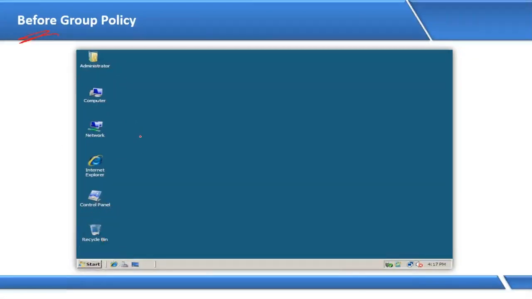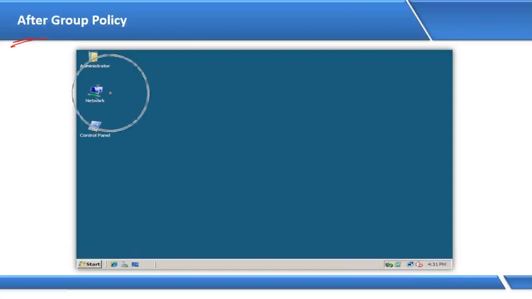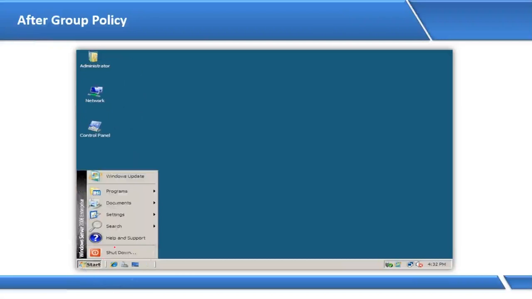But after applying group policy, next day, when my user is logging in, you can see on the screen there is no computer icon, there is no Internet Explorer, there is no recycle bin. If you go to the start button, there is no run option available, because it's restricted. So what is group policy?